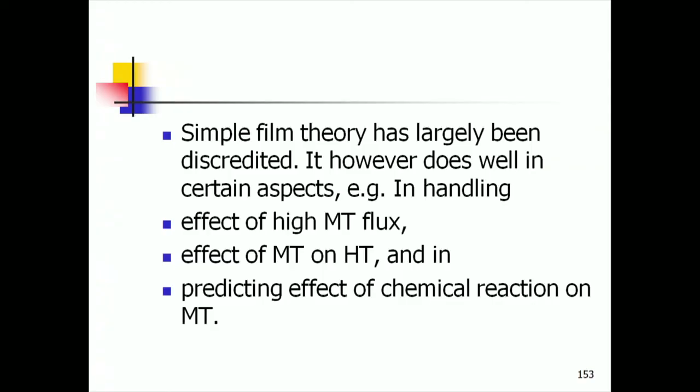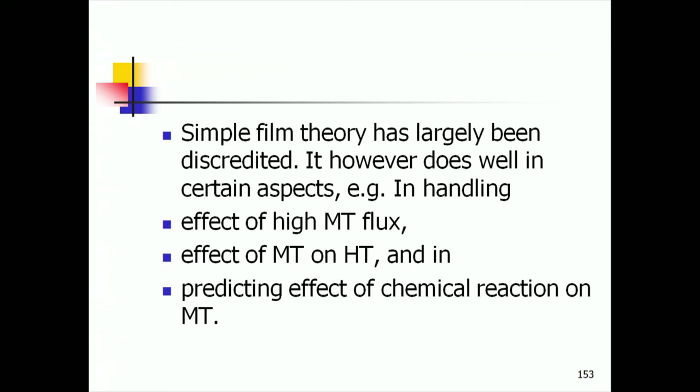So, the general guideline is you settle for the simplest picture which adequately explains external data. So, for joint heat and mass transfer, effect of chemical reaction, and effect of high mass transfer fluxes, you can use film theory. Other than that, forget about film theory. Okay. Now, we come to the question of the shortcoming of the film model: why is it that the film model does not do well in predicting those exponents from 0 to about 0.9.